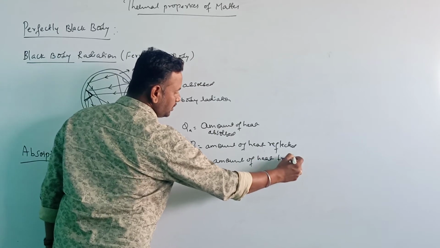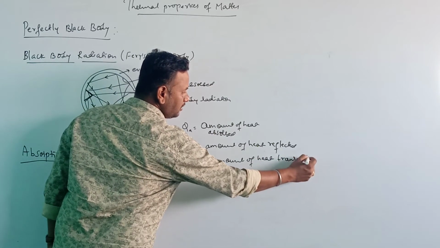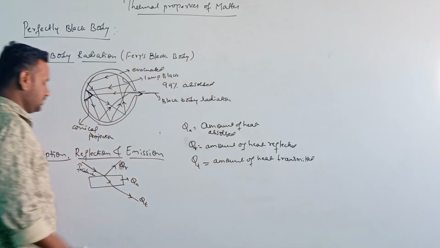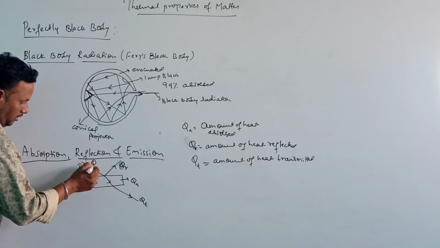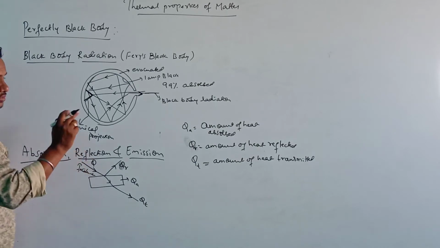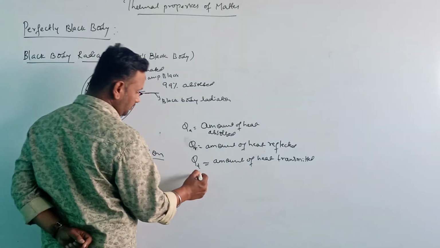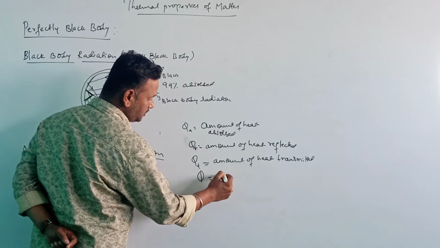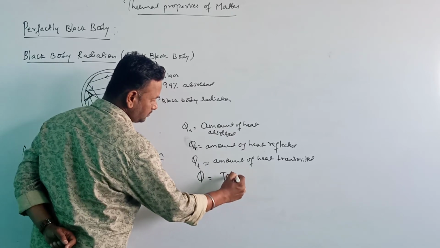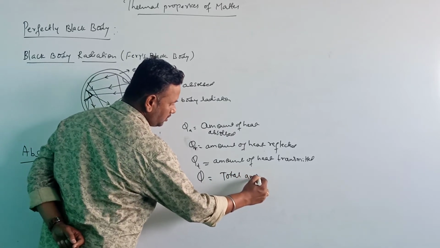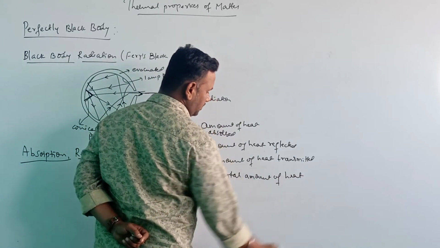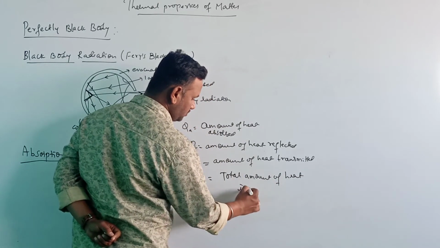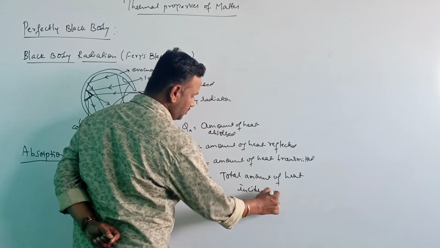If you take any body, when some radiations are inside here, Q is the total amount of heat incidented.